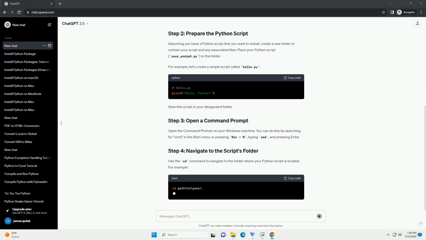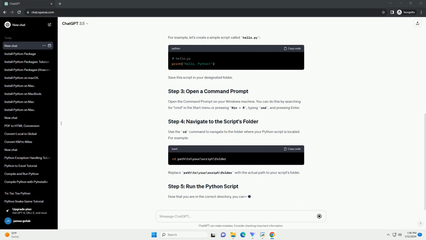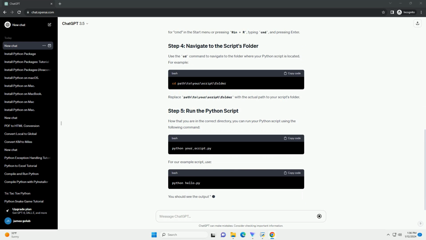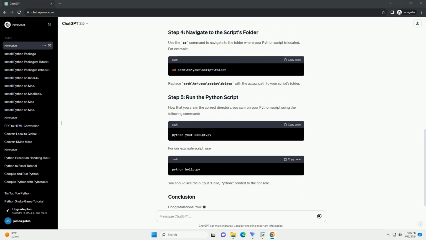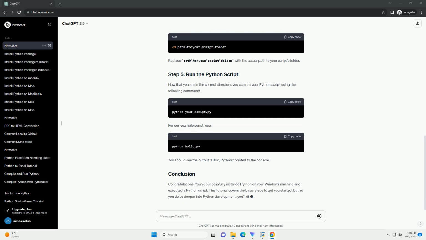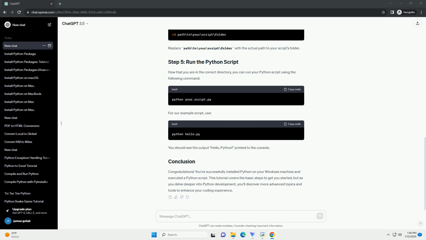Visit the official Python website and click on the Downloads tab. Choose the latest version of Python for Windows and download the installer. Run the installer, ensuring that you check the box that says Add Python to Path during the installation process. Click Install Now and wait for the installation to complete.